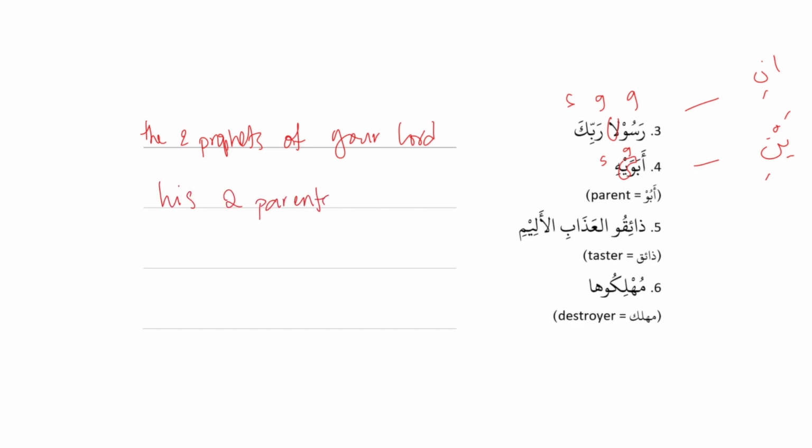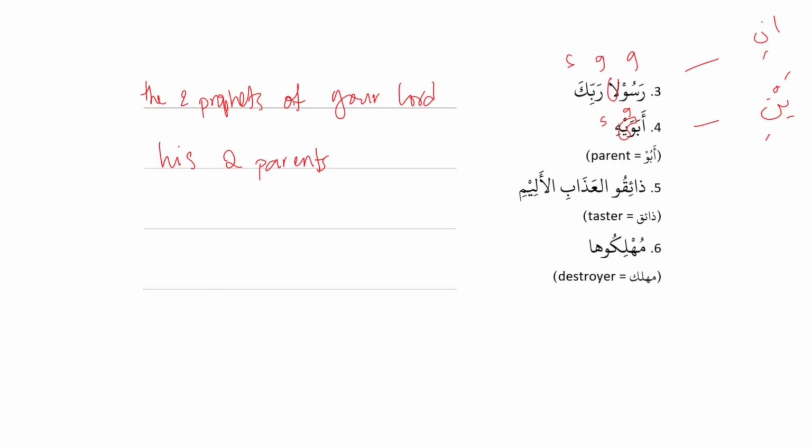ذائق العذاب الأليم. Okay, so ذائق العذاب is general, specific, so that's possessive. Good. And then العذاب الأليم is descriptive because it's specific, noun, adjective. Good. And then ذائق is taster. Oh yeah, and ذائق ends in wow, so that tells us it was plural. It used to be una. So, translation? So ذائق, the tasters of the punishment, of the painful punishment. So descriptive, the description comes first. Painful punishment.